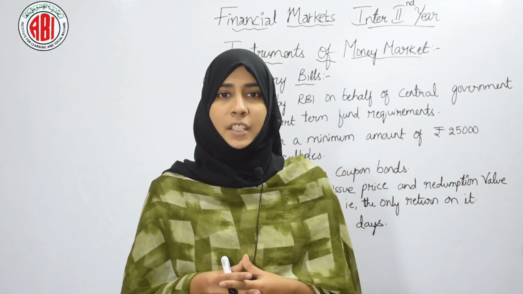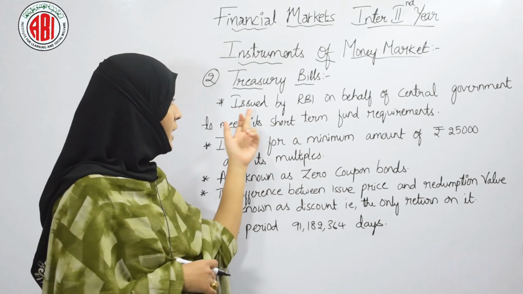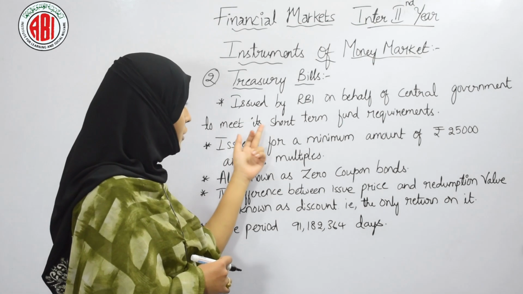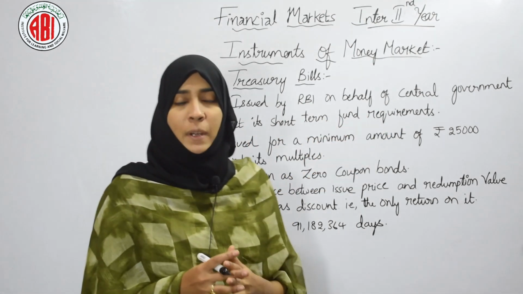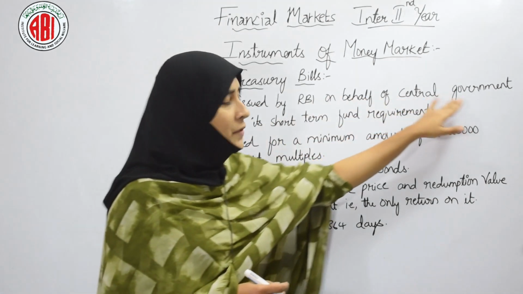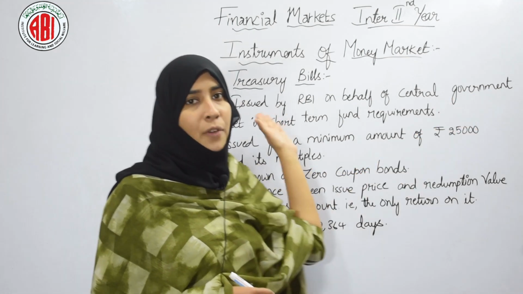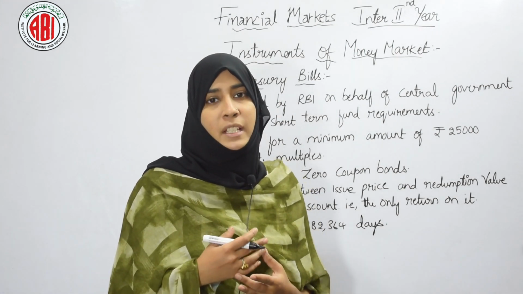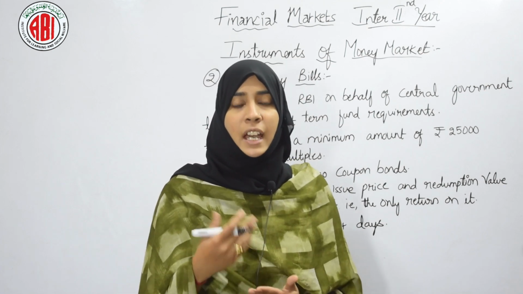Now let's see our next instrument in money market, that is treasury bills. These treasury bills are issued by RBI on behalf of central government to meet its short term funds requirement. So here central government is borrowing money with the help of RBI. Since RBI is a trustable body, treasury bills are being sold in the market with the help of RBI even when they are unsecured.